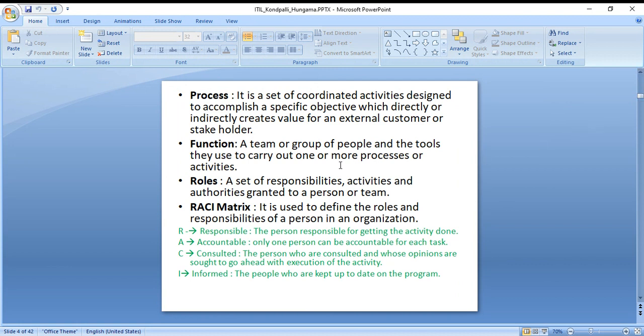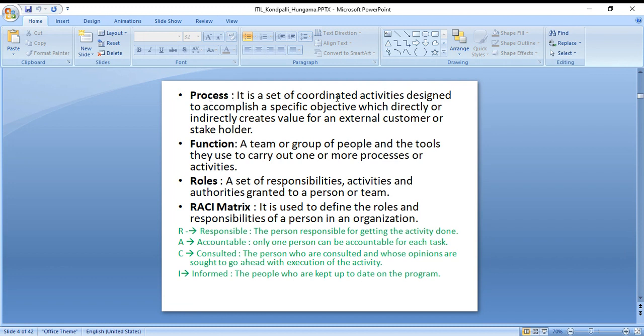Now, process. Obviously, if you buy an internet connection, there's a set of processes which the internet people go through. Like, they'll put some set-top box if you're having a TV. I'm not sure about the box, usually they keep it at home. I'm not getting the name, but usually they'll follow some process so that you get that service from them, and at the end of the day you just need to pay for what is being used.